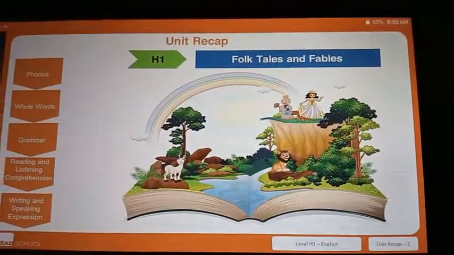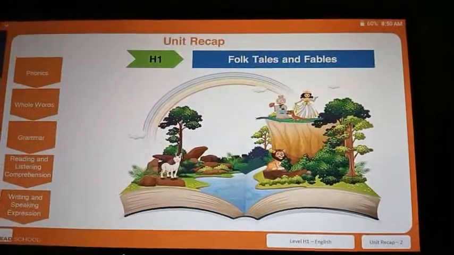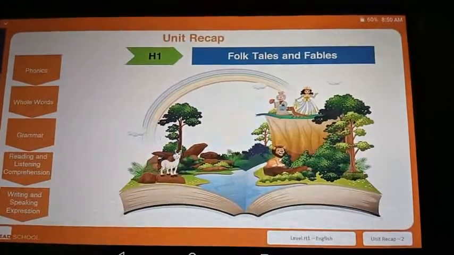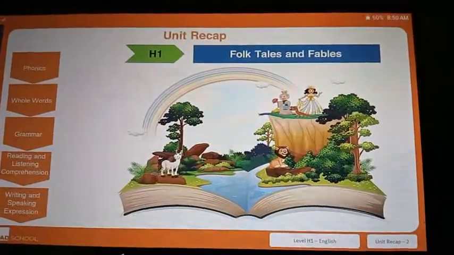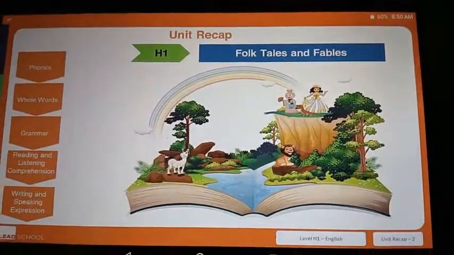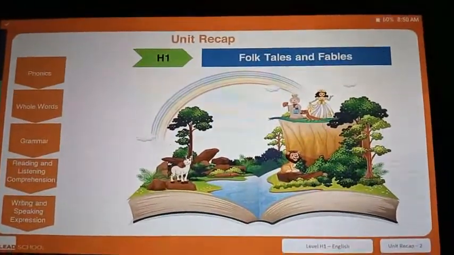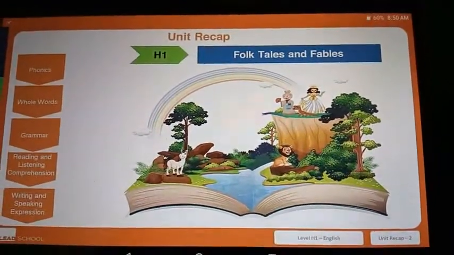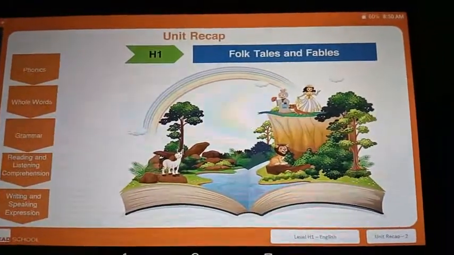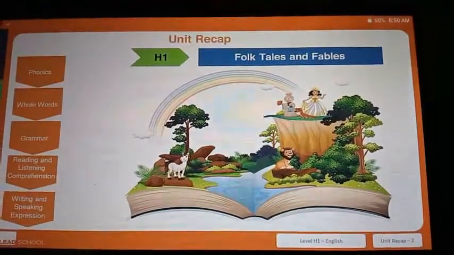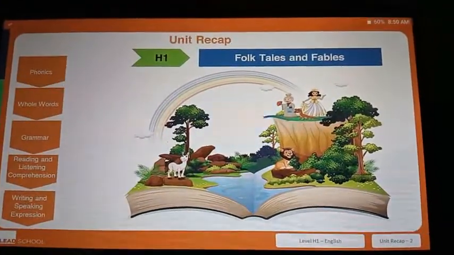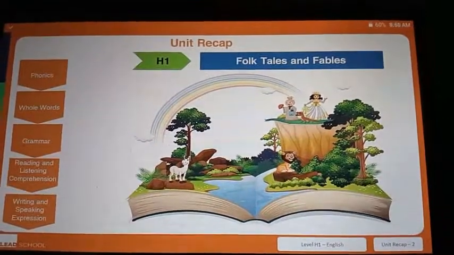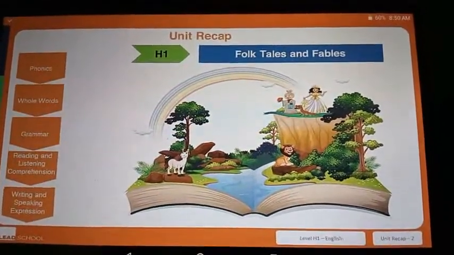Do you remember? Yes. Now, I will show one CRL. You listen carefully. This is very useful to revise this unit 1. Are you ready, my dear children? Yes. I will give you 5 seconds time. You have to get ready for your recap. Start counting. 5, 4, 3, 2, 1 and 0. Yes, I hope you are all ready.